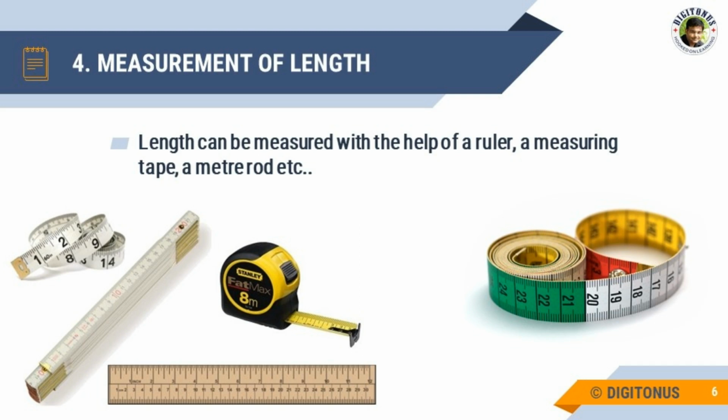And in order to measure a long distance or large length, we can use bigger units like kilometers. See dear students, the units which are used to measure smaller quantities are called the submultiples of units. And the units which are used to measure larger quantities are called the multiples of units.